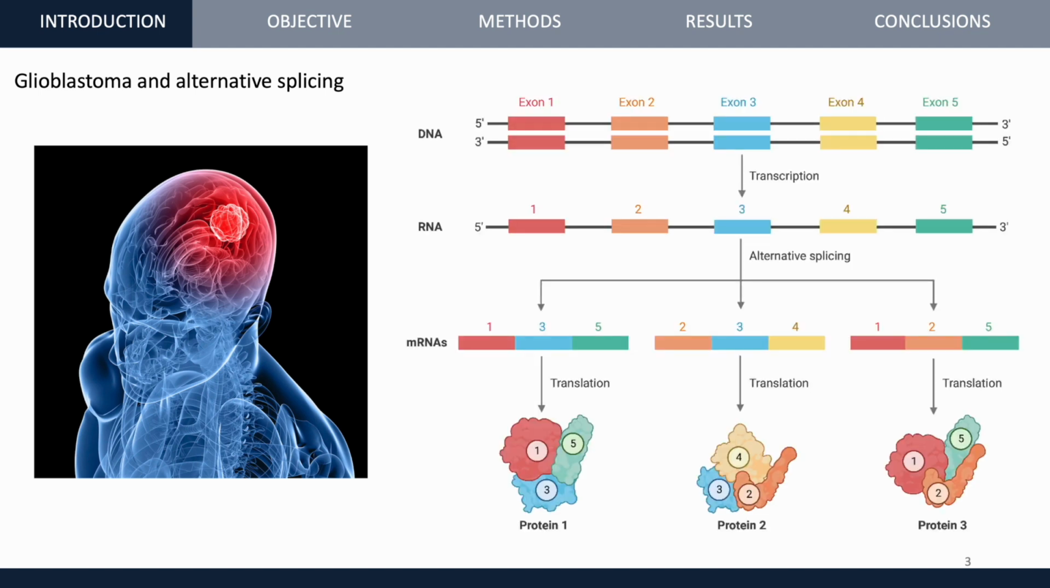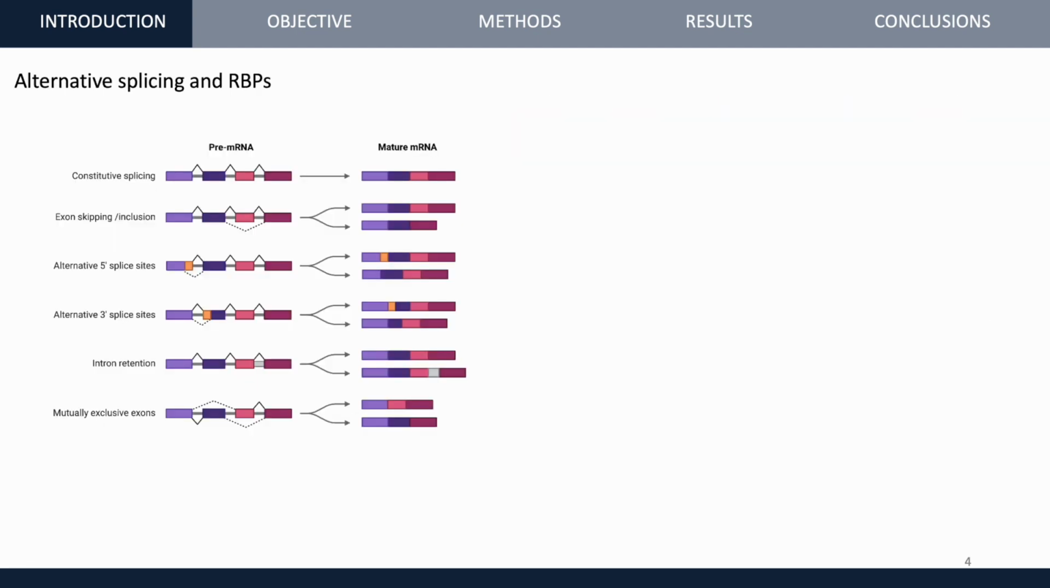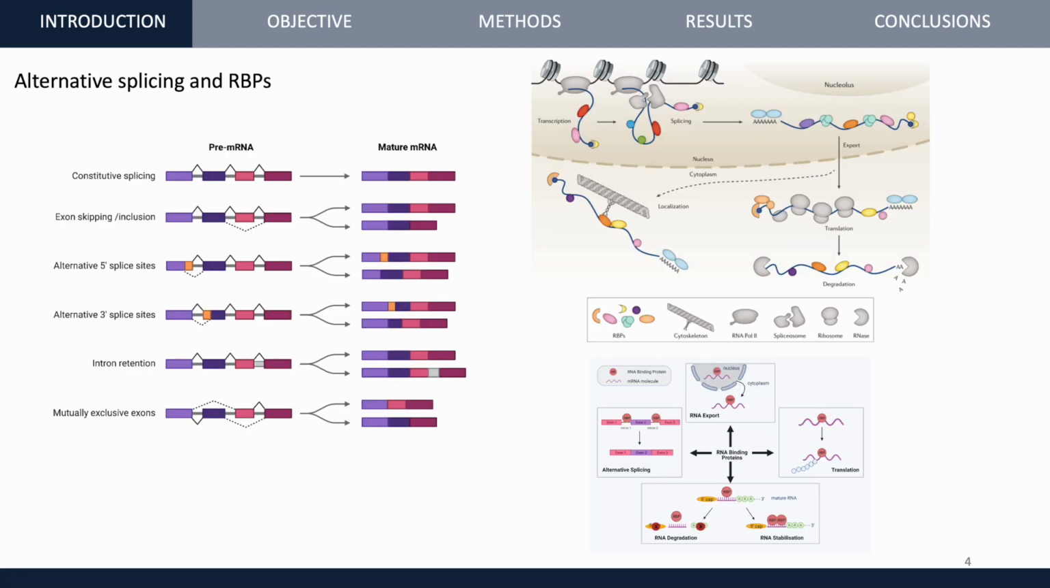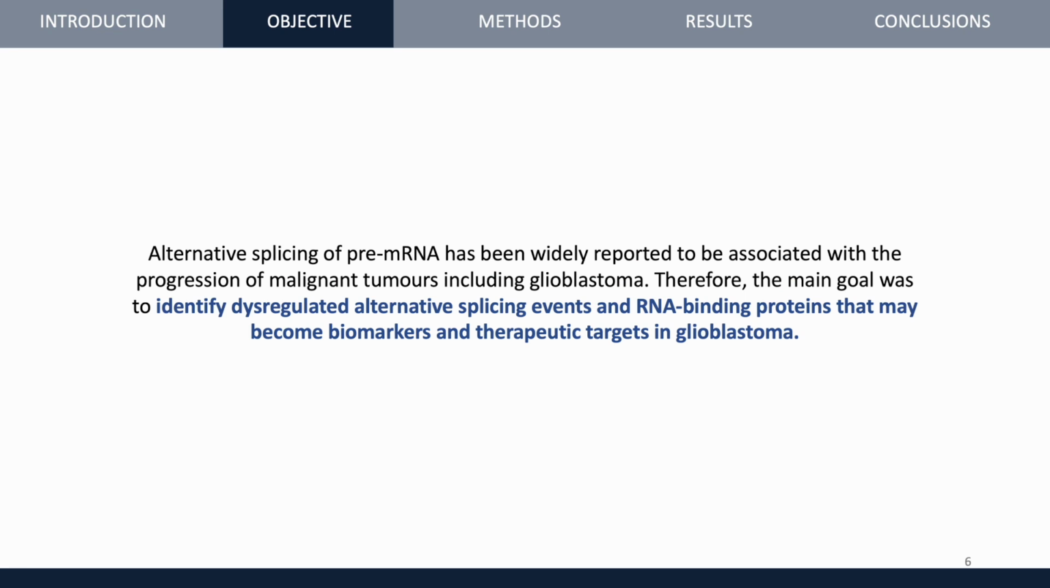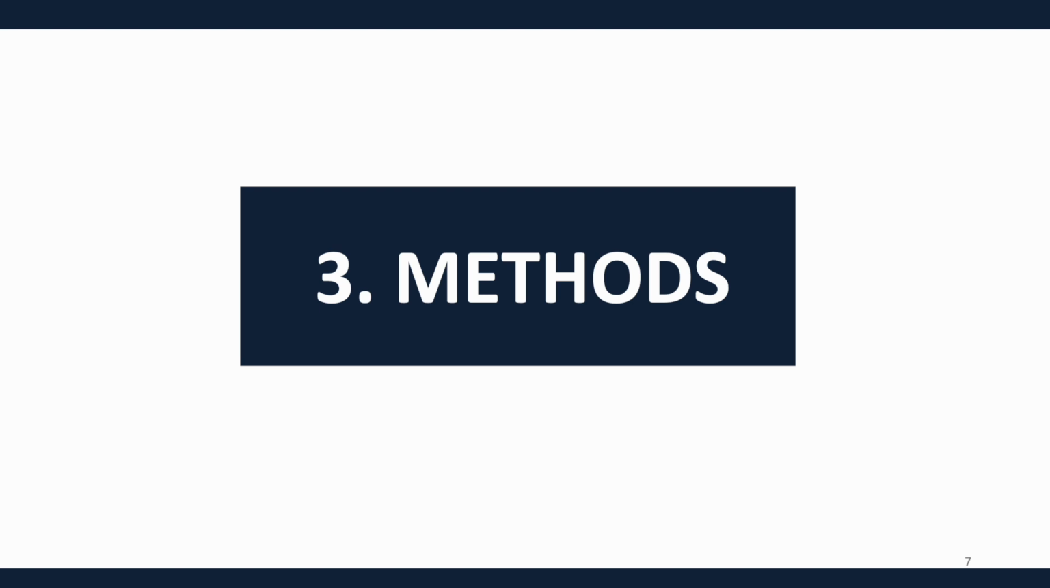Alternative splicing of pre-mRNA has been widely reported to be associated with the progression of malignant tumors, including glioblastoma. RNA-binding proteins bind to RNA to control splice site choice and define which exons are included in the resulting mature RNA transcript. As alternative splicing has been reported to be associated with the progression of glioblastoma, the main goal of this project was to identify dysregulated alternative splicing events and RNA-binding proteins that may become biomarkers and therapeutic targets in glioblastoma. To achieve this objective, the following pipeline was followed.